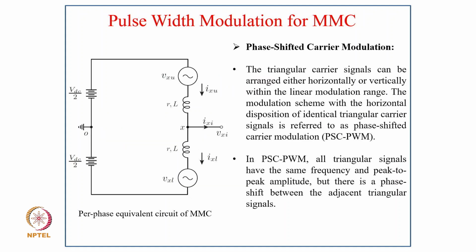Now coming to the typical per phase modulation of MMC. As you can see, the per phase equivalent circuit of this MMC has two voltage sources with the two inductor connections to the output. In phase shifted carrier modulation, the triangular carrier signals can be arranged either horizontally or vertically within the linear modulation range, and the scheme with the horizontal disposition of identical triangular carrier signals is referred to as PSC-PWM. In PSC-PWM, all the triangular signals have the same frequency and peak amplitude, but there is a phase shift between the adjacent triangular signals.